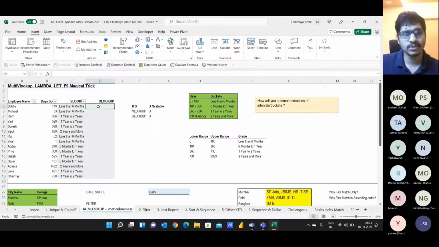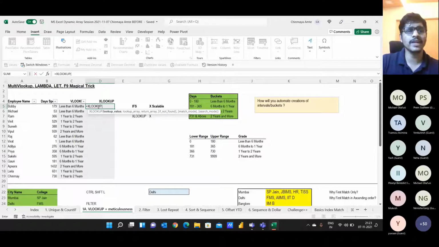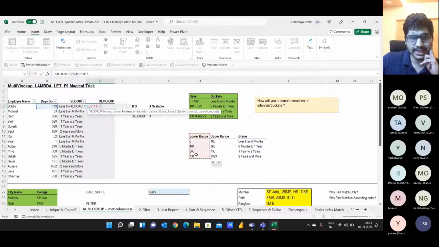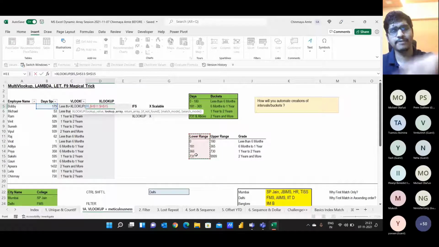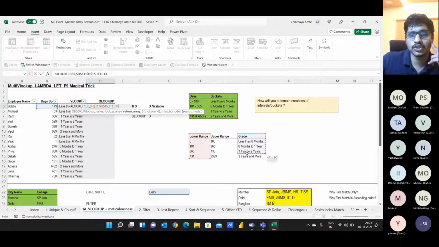Now I'll try to use the concept of XLOOKUP. So XLOOKUP: what is my lookup value? My lookup value is the first value, B5. Where is my lookup array? This is my lookup array. I'm selecting this and then pressing F4 to freeze the range. And what is my return array going to be? My return array is going to be this column J.